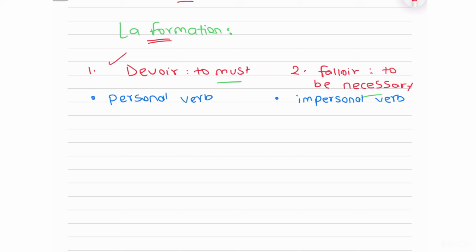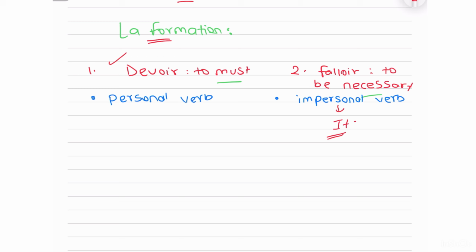And when I say falloir, it means to be necessary. Can I say he is necessary to study? No, right? With this, you can only use the subject it. As in, it is necessary to do something. So falloir only goes with it, as in no people, alright? And devoir, you can conjugate it with any subject.